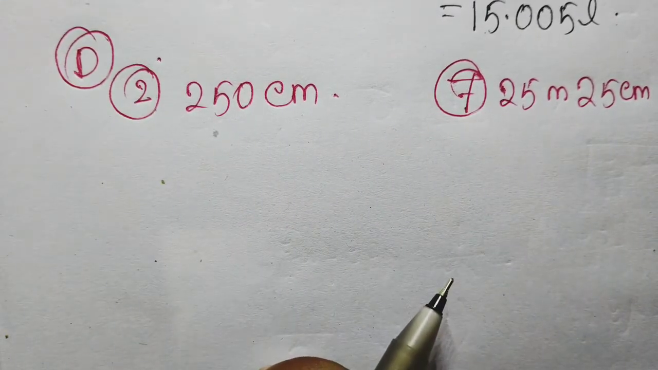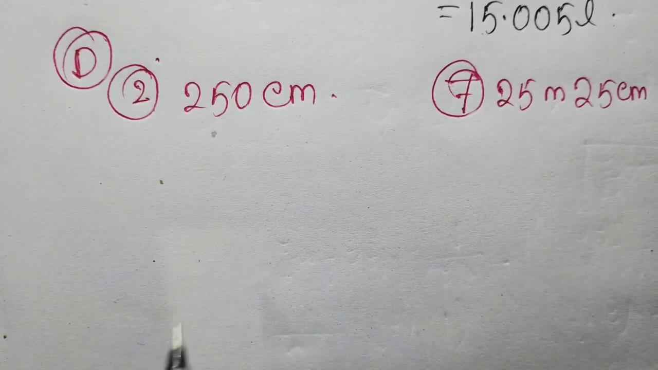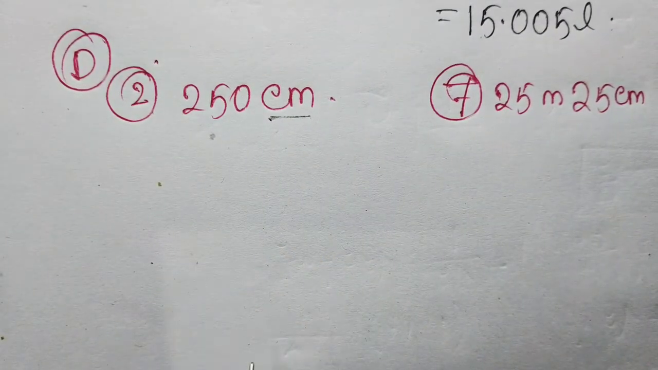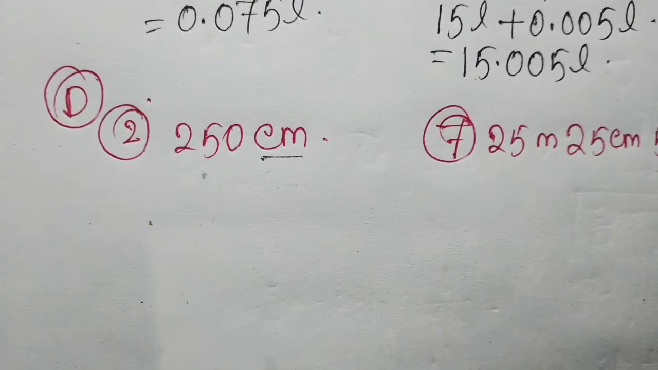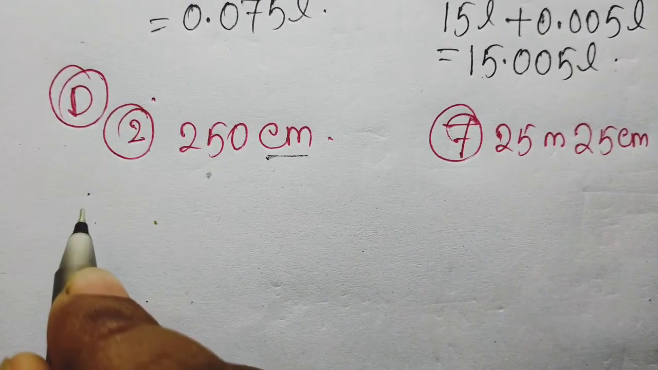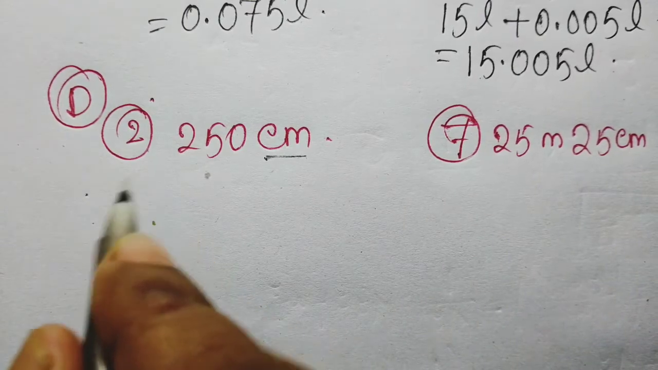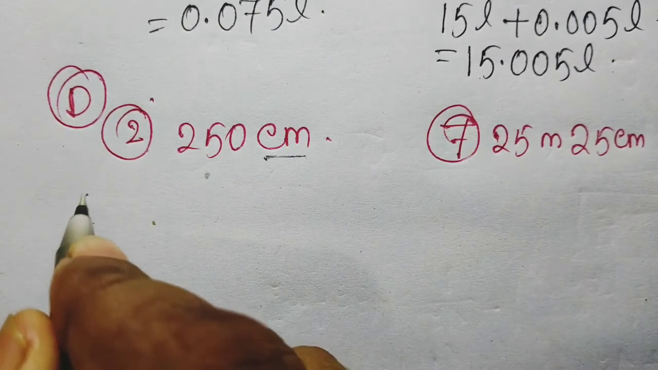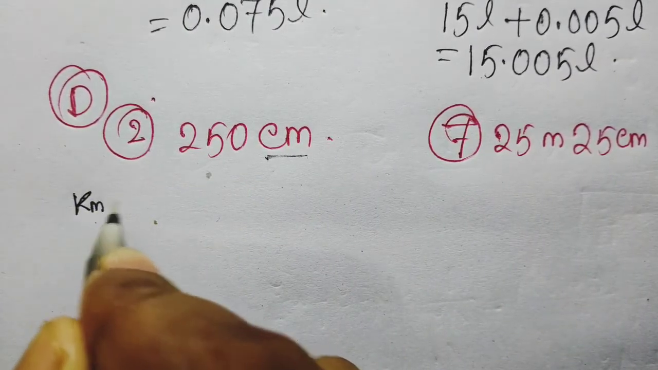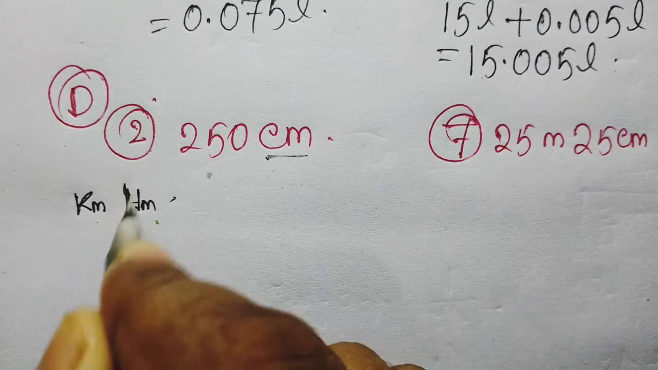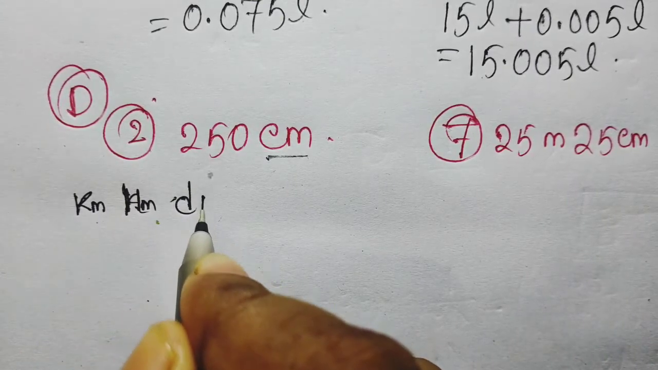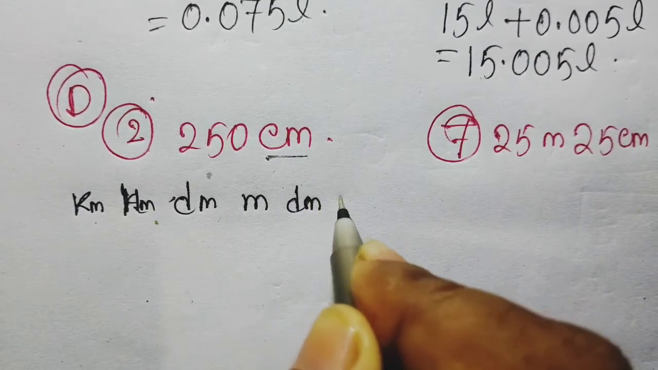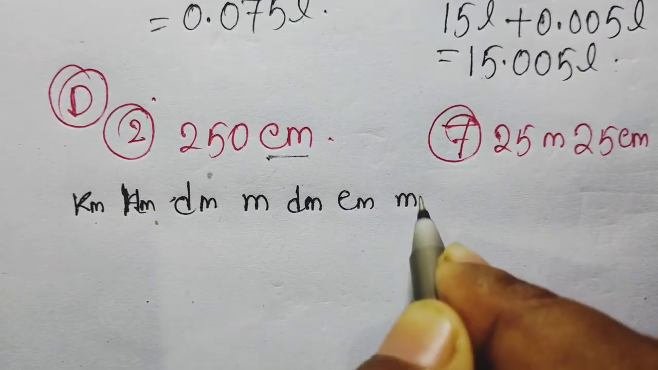Here is the given question. Write the following as a decimal of meter. So here it is given in centimeter, but we have to write in meter. So at first try to write the table. If you remember the table, then easily you can solve those types of problems. So write here kilometer, hectometer, next decameter, next meter, next decimeter, centimeter and millimeter.